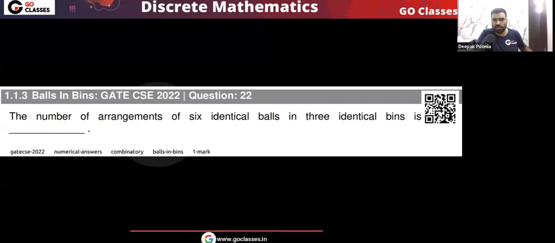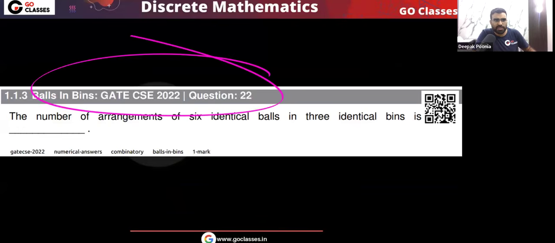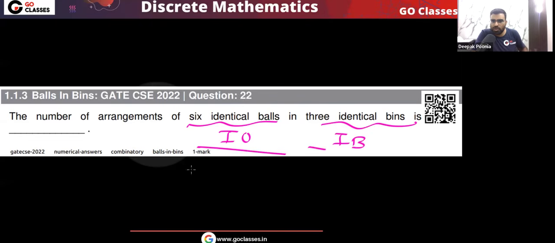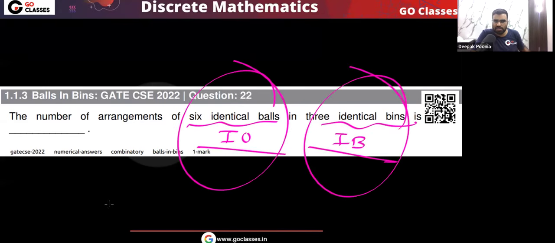I hope you understood. Let's look at the GATE 2022 question. The number of arrangements of 6 identical balls in 3 identical bins. Which template is this? We want to distribute 6 identical balls, identical objects, into identical bins. So this is the IOIB template, identical objects into identical boxes.